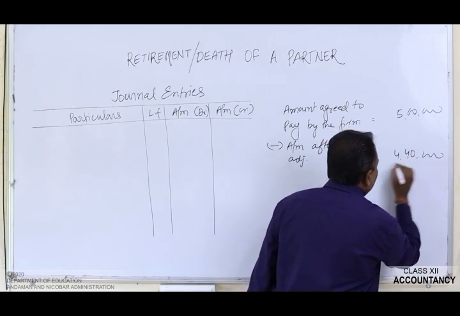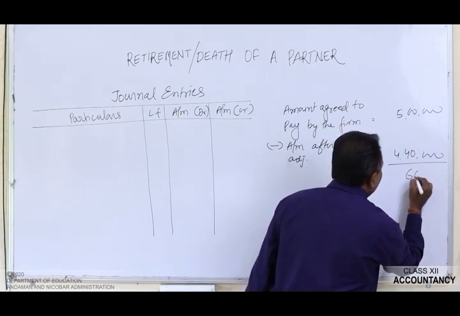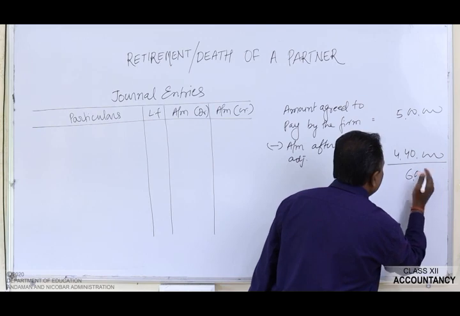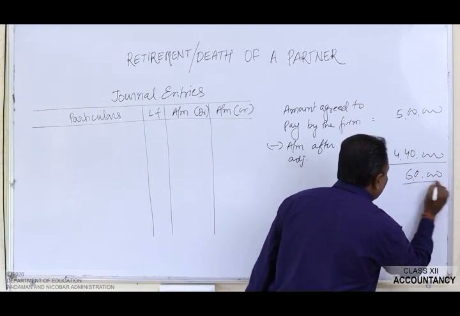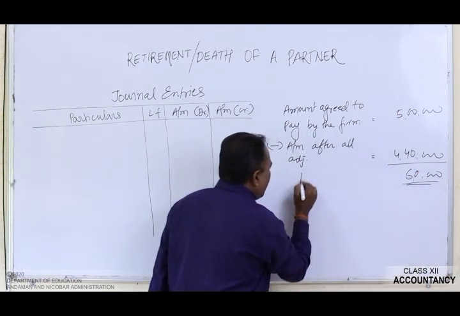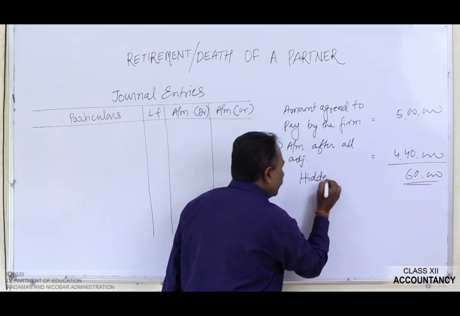The balance left is rupees 60,000. This is the amount of the hidden goodwill.